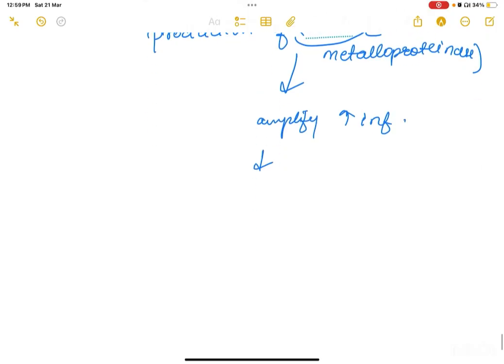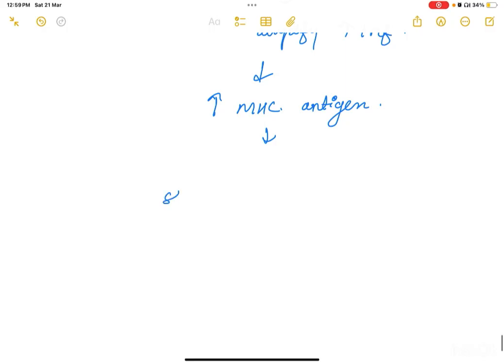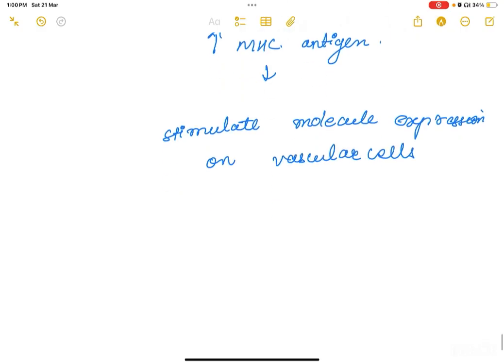Now, due to this, there would be increased expression of MHC antigens, major histocompatibility complex. Now, these MHC antigens would stimulate molecule expression on vascular cells. Now, what would happen? They would further recruit more mononuclear cells. So, this all inflammatory process is happening here.